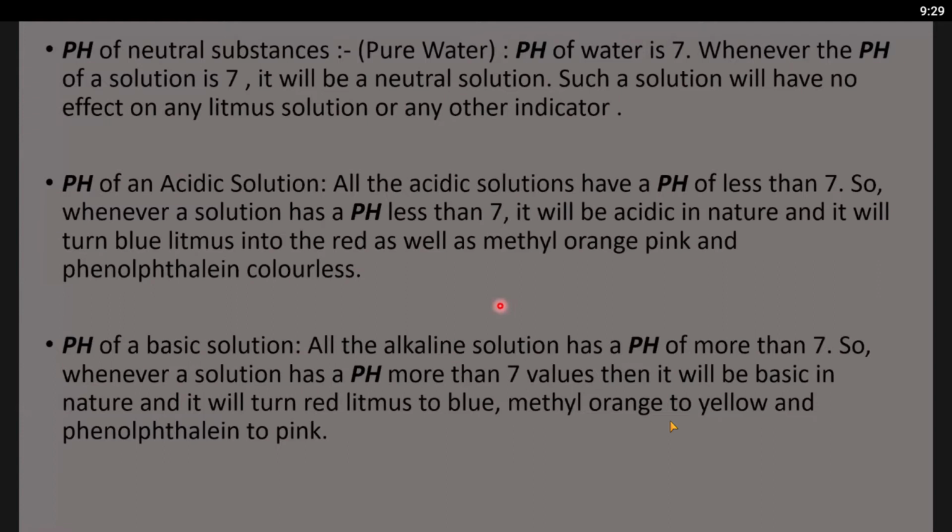pH of basic solutions: all alkaline solutions have a pH of more than 7 on the pH scale. So whenever a solution has a pH more than 7, it will be basic in nature and it will turn red litmus to blue, whereas methyl orange will turn yellow and phenolphthalein pink.